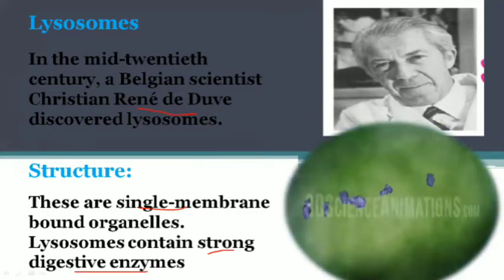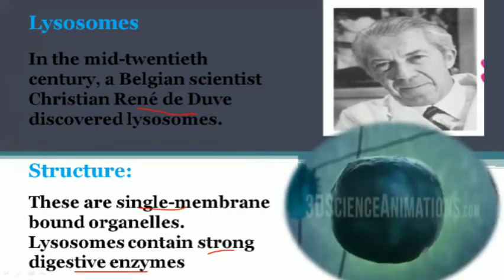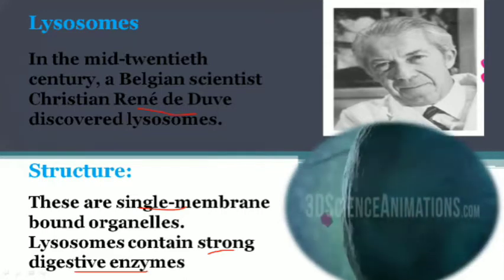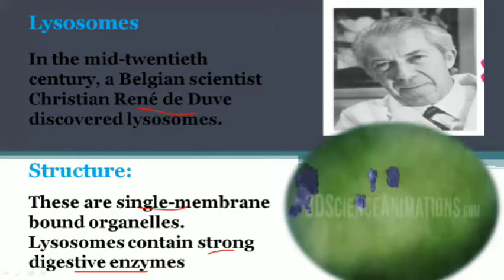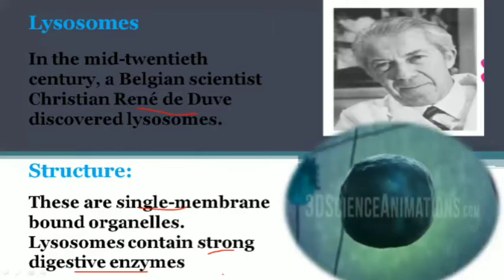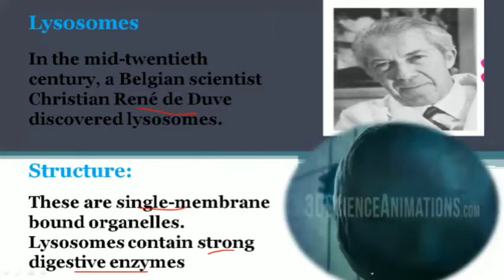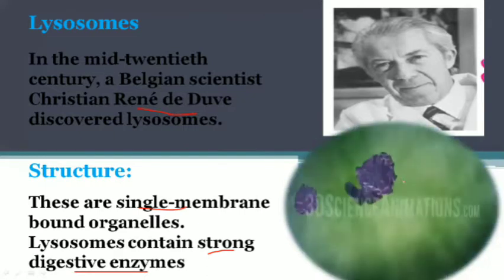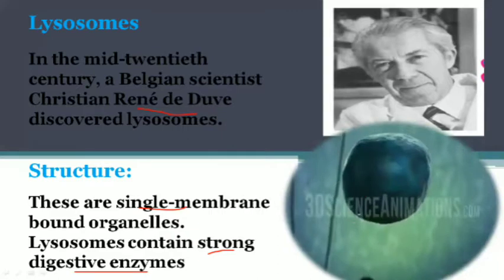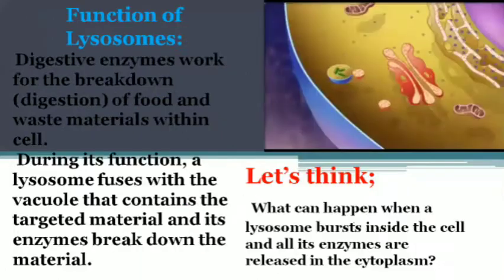Digestive enzymes are the chemicals, the proteins, the enzymes which are used to break down some substances or break down the food as well. So you can see here this is a lysosome. When the food moves inside it, with the help of enzymes, it's broken down into very, very small pieces.